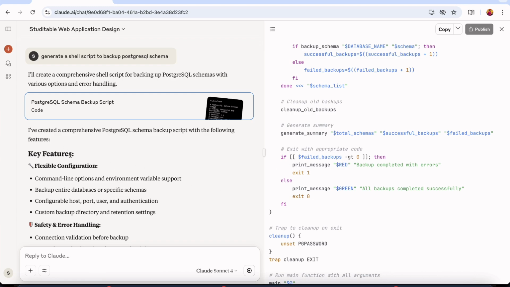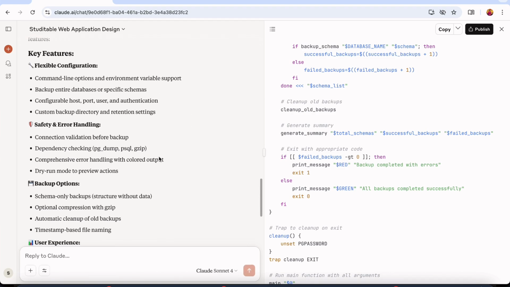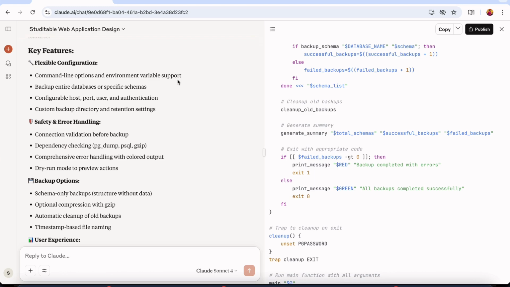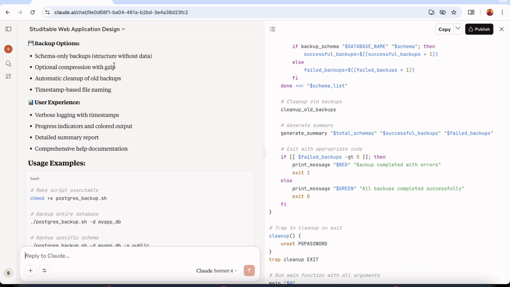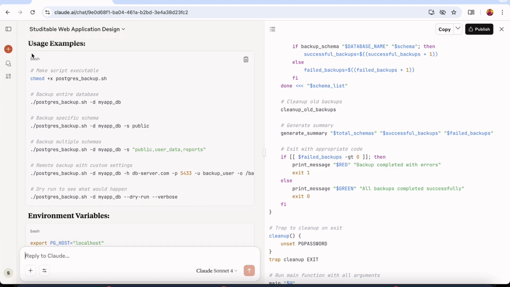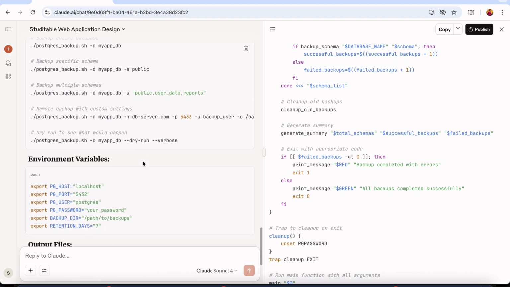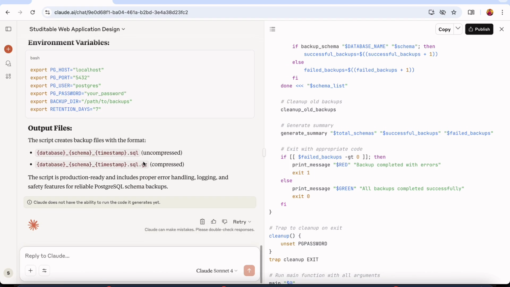So it has also told us what the key features are: the command line options, environment support, safety and error handling, backup options, how you can do that, user experience, and it's also telling me how to use this: to make the script executable, to back up the entire database, to back up a specific schema, to back up multiple schemas, and other things, environment variables, etc.